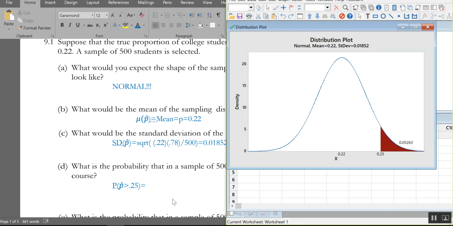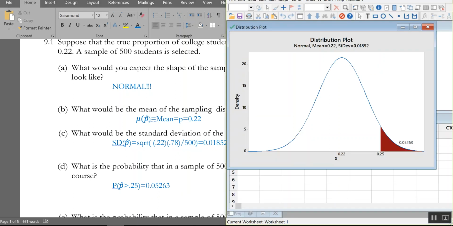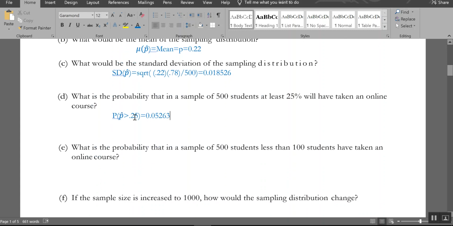0.05263. I love it when I have to read numbers out loud and fail at it. I have forgotten what this is already. My memory is great. Okay, that was fun. So again, talking about samples and proportions and being bigger than or smaller than, still doing probability.